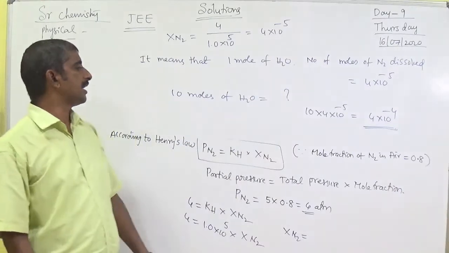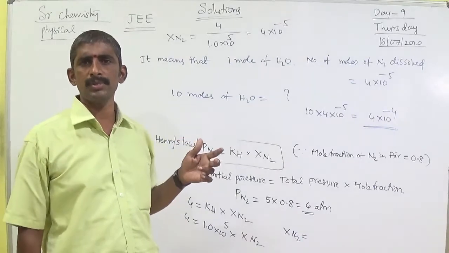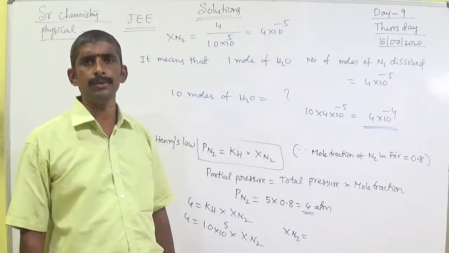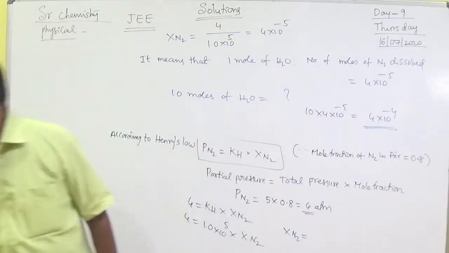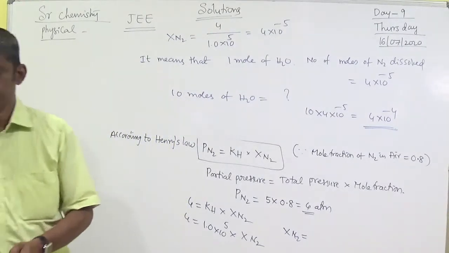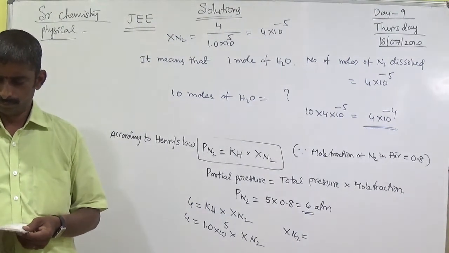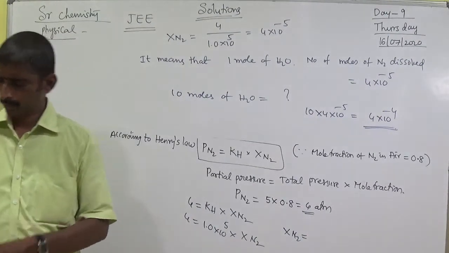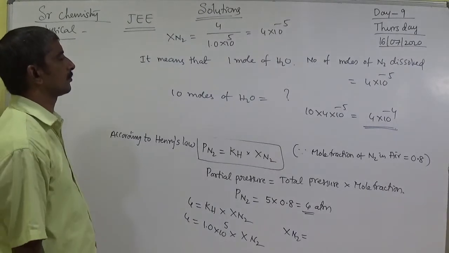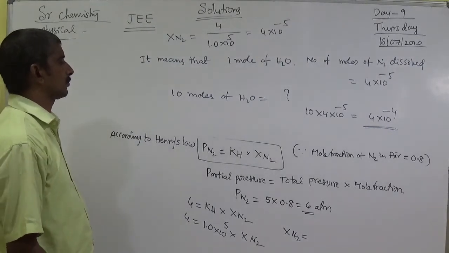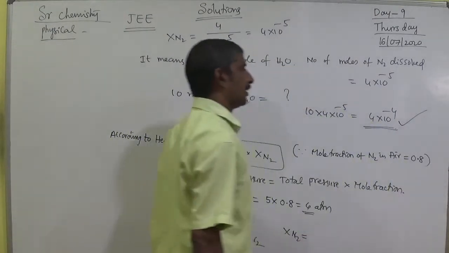So that is the Henry's law problem. These are complicated problems. Remaining 3 or 4 problems are there. After we complete the lesson I will give them. So today this problem is enough. Okay? Write down this problem. So the answer, 4 into 10 to the power of minus 4, is correct.